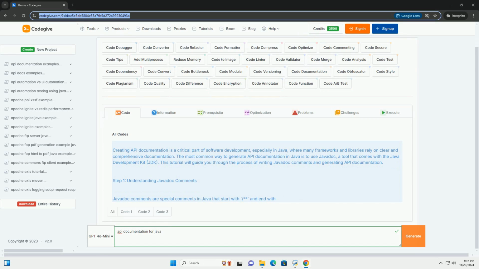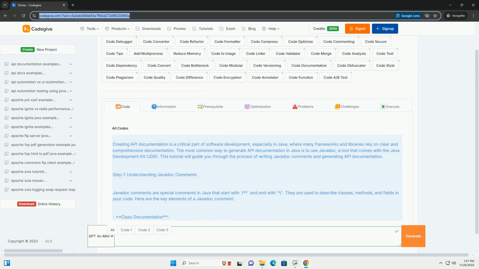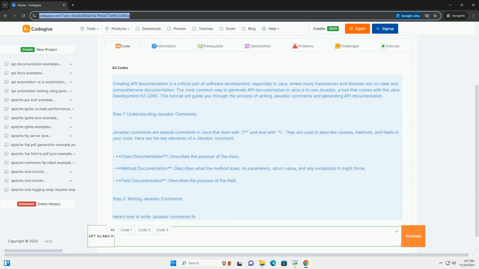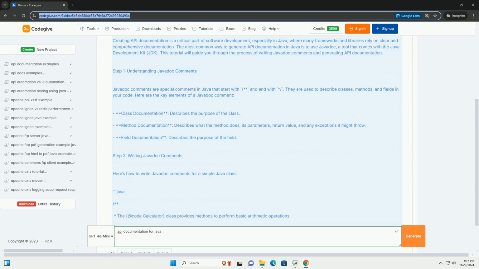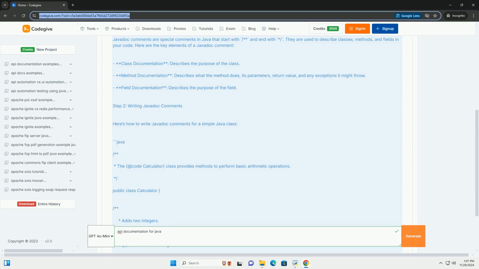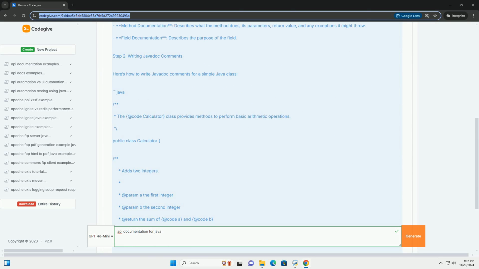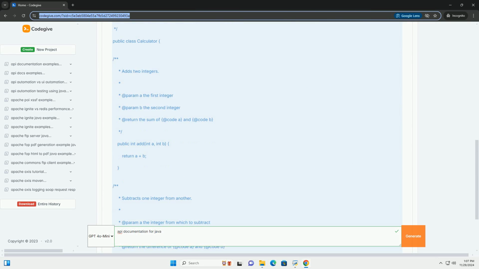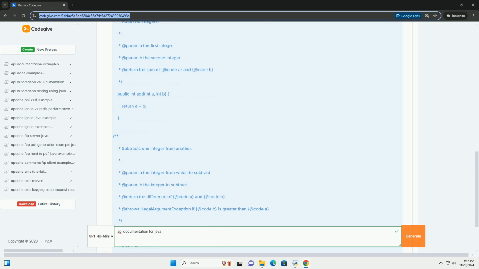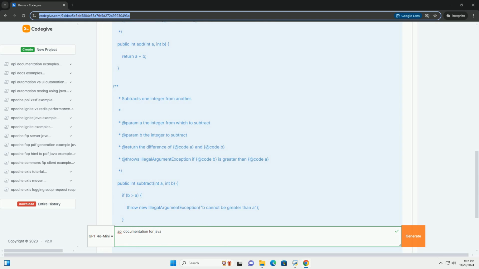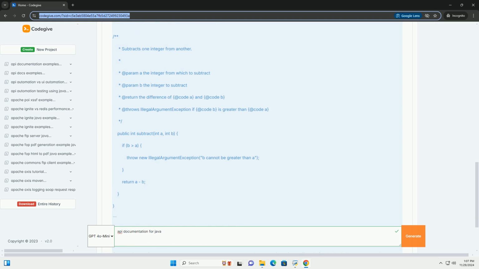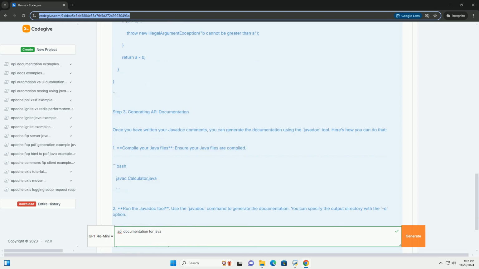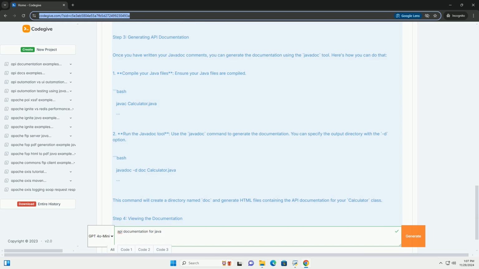Creating API documentation is a critical part of software development, especially in Java, where many frameworks and libraries rely on clear and comprehensive documentation. The most common way to generate API documentation in Java is to use javadoc, a tool that comes with the Java Development Kit, JDK. This tutorial will guide you through the process of writing javadoc comments and generating API documentation.